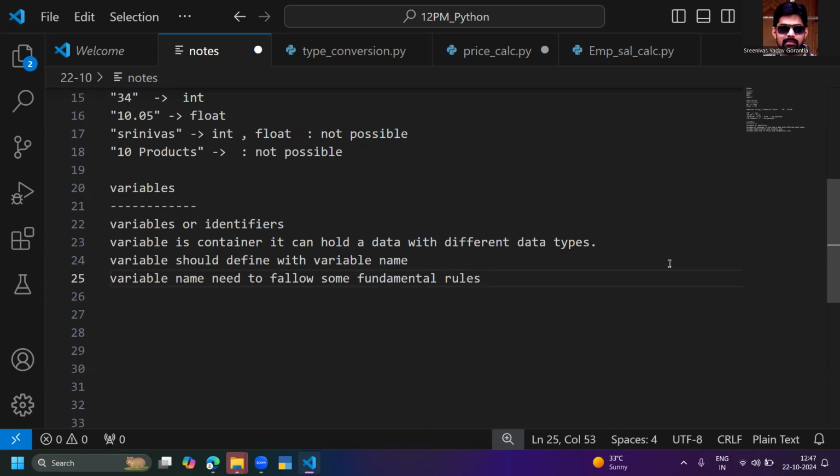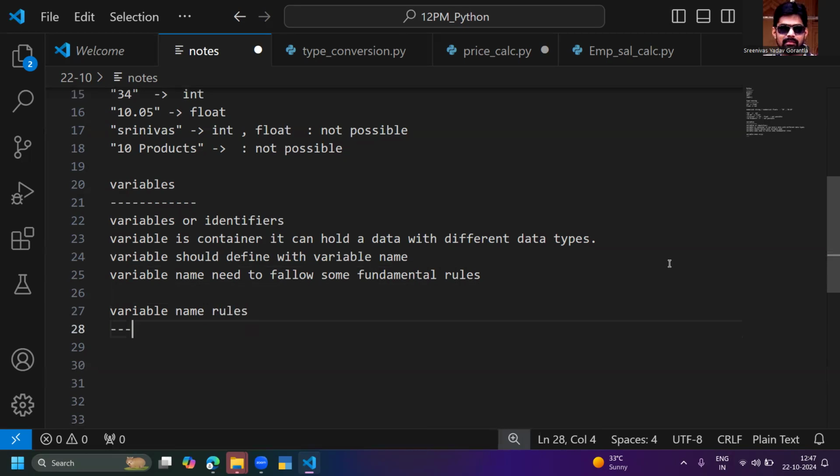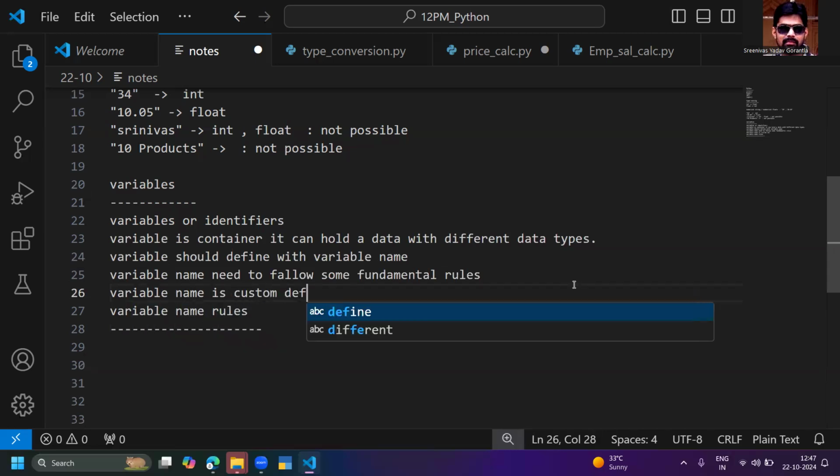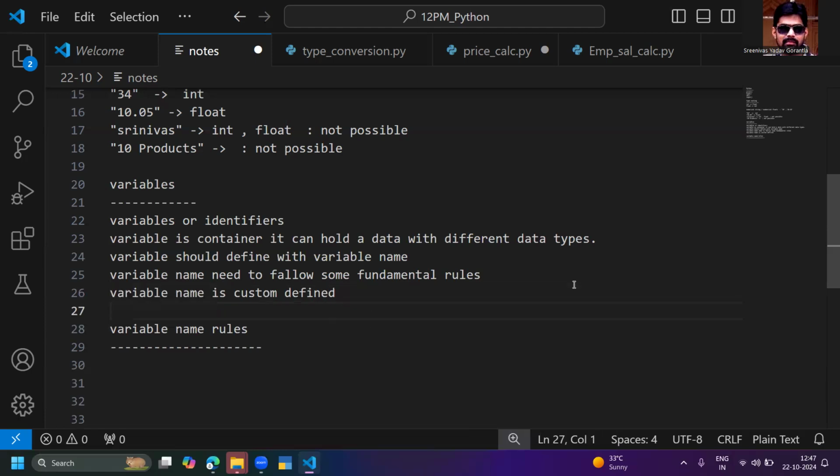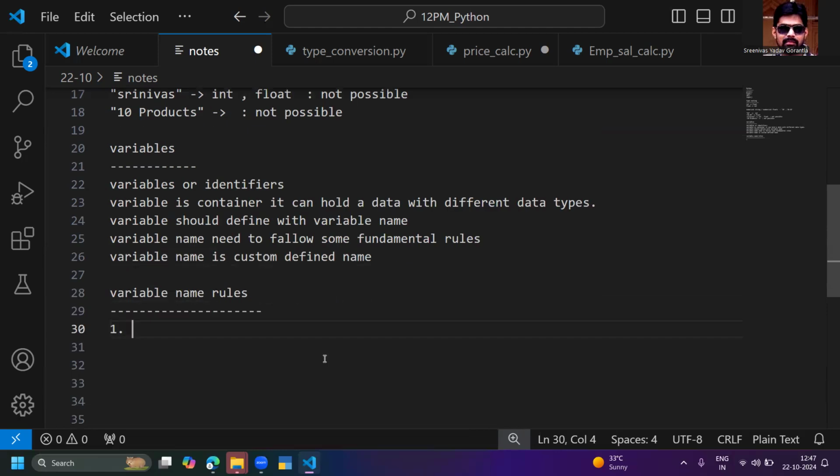What are the fundamental or compulsory rules for the variable name? Let me write the variable name rules. First of all, a variable name is custom defined. Custom defined means you can give the variable name as a cinema name, movie name, heroine name, hero name, whatever it may be. But it should follow some rules and regulations.